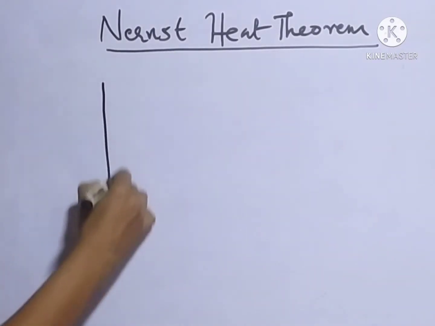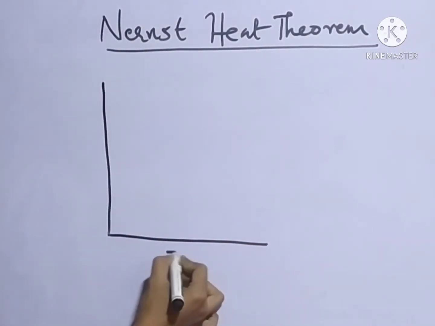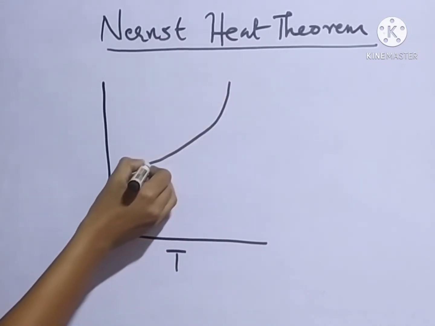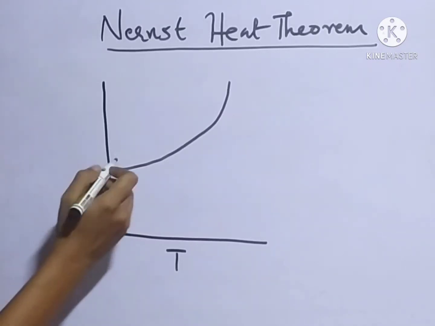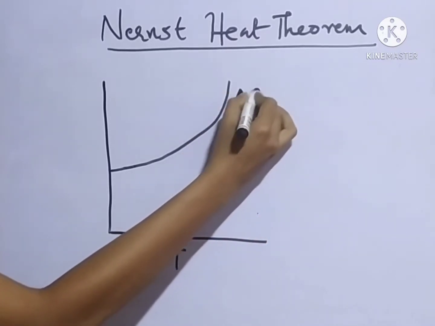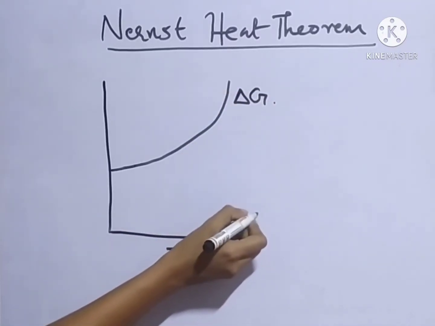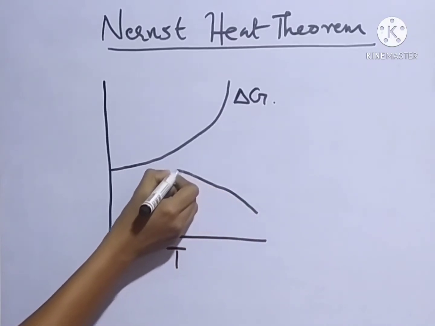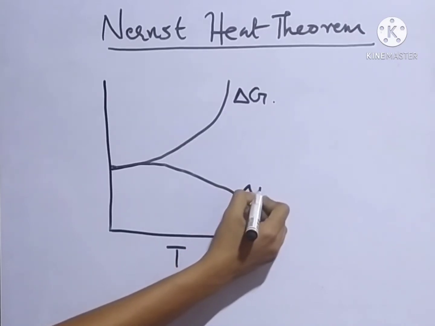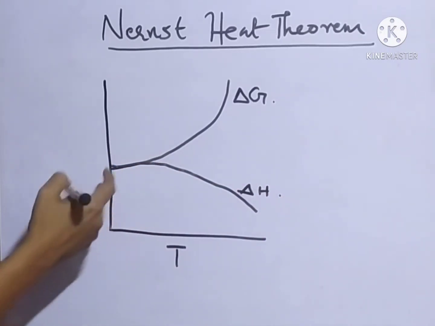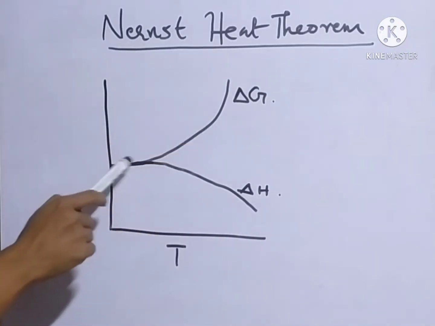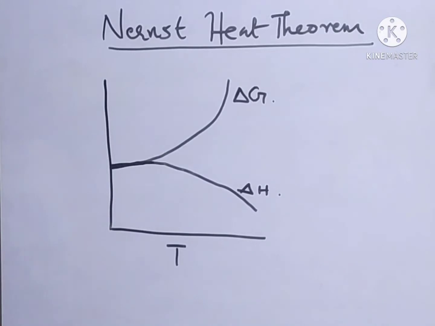Graphically, the Nernst theorem can be represented like this. Here, as temperature decreases, the delta G value approaches and attains a 0 value. At the same time, delta H also comes equal to the delta G value, and at very low temperature these two become the same.